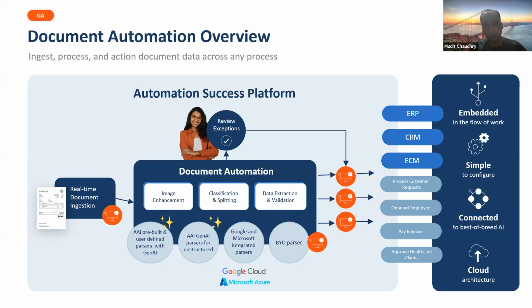Within document automation, of course, we have capabilities embedded which allow us to process these documents and enhance them because, first we convert them into images, we enhance them so that they're most optimum for extraction. They're ready, really. And then we typically also have native capabilities to classify these documents and split them into different sections if there is a need to do that, right?